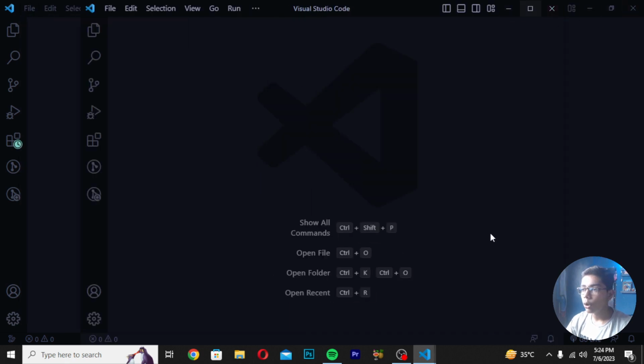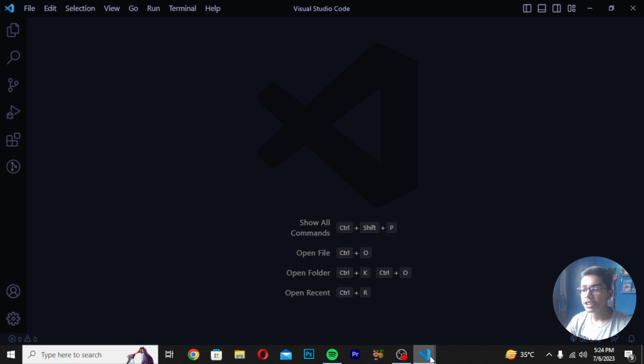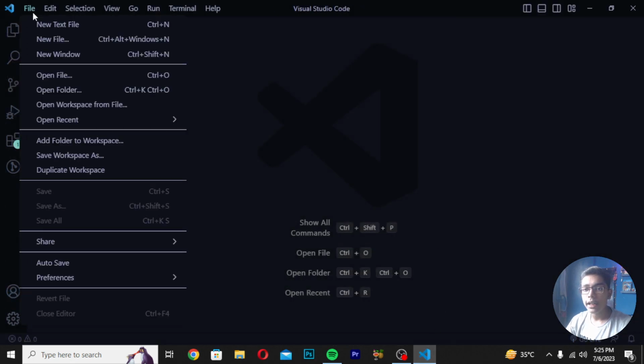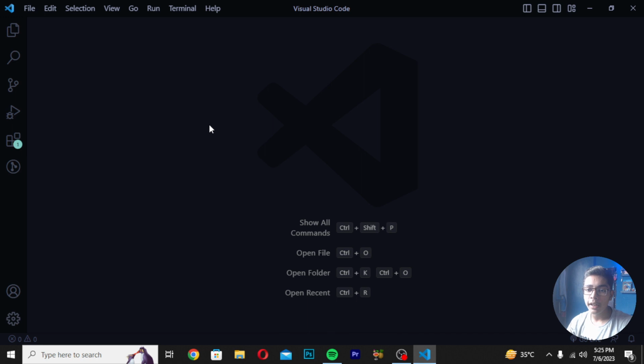After opening the new window, I will be closing the previous window in which I was doing my previous project. Then I will go to File and open my folder. You all know that when we work on our Python artificial intelligence work, we use a different folder for that project. So today we will be creating one folder, and after creating that folder, we will be dragging and dropping the file here. We will be creating an HTML file in which we will be using some Python work. So now we'll be starting with that.